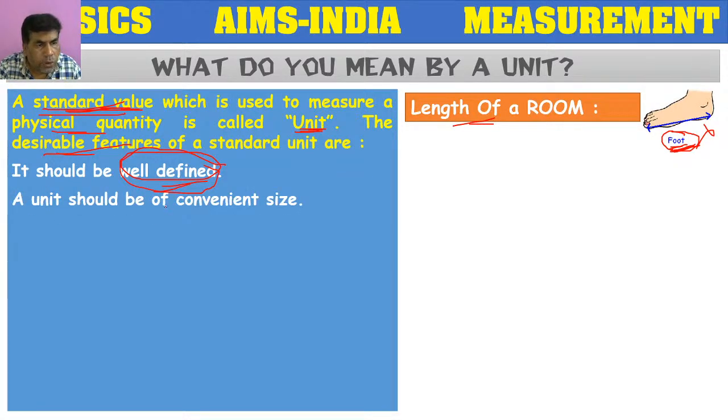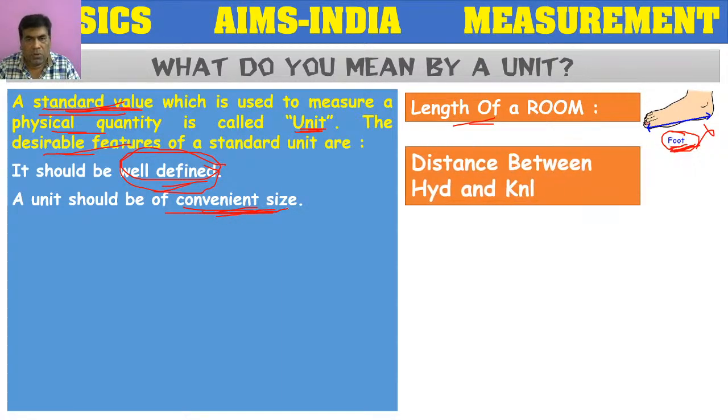Next, a unit should be of convenient size. Suppose I want to measure the distance between Hyderabad and Kurnool with the hand span. Do you know the meaning of hand span?